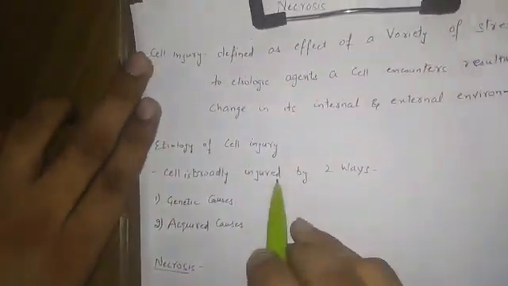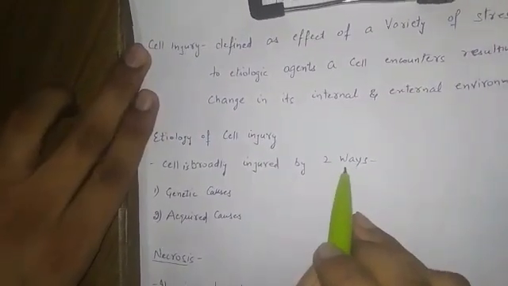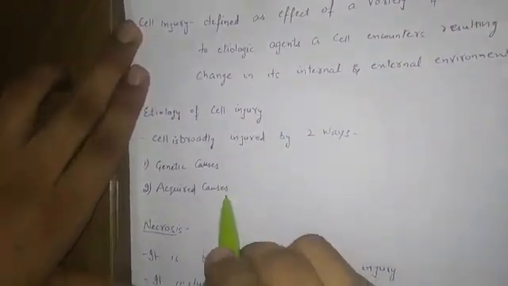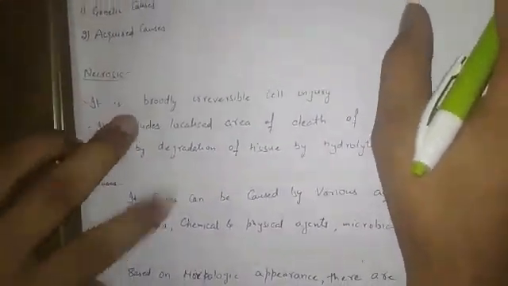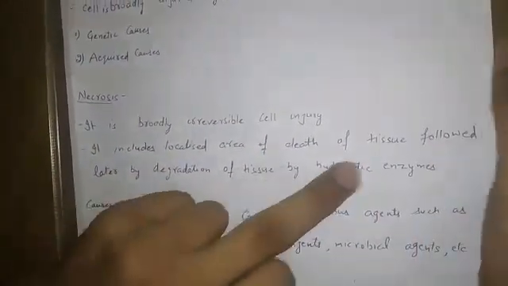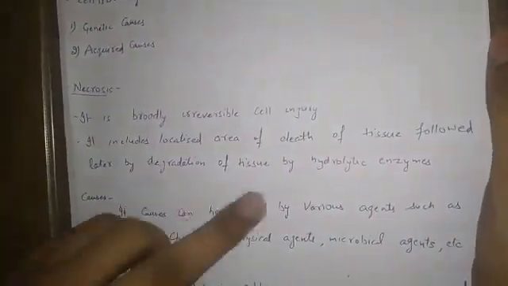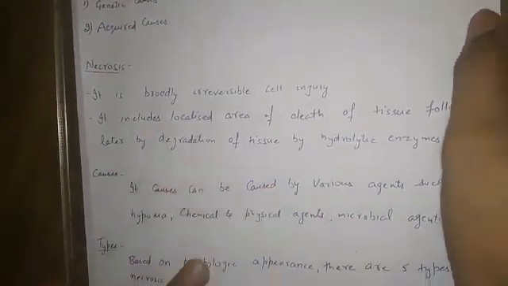Next we will see the etiology of cell injury. Cell injury is broadly caused in two ways: genetic cause and acquired cause. Next we will go straight to our topic, necrosis. Necrosis is broadly irreversible cell injury. It includes a localized area of death of tissue followed later by degradation of tissues by hydrolytic enzymes.